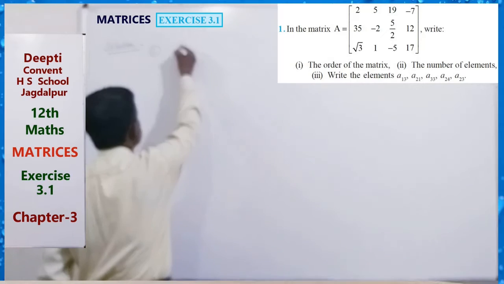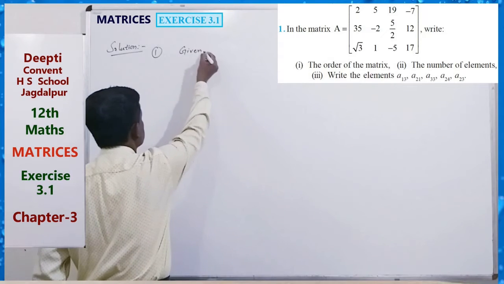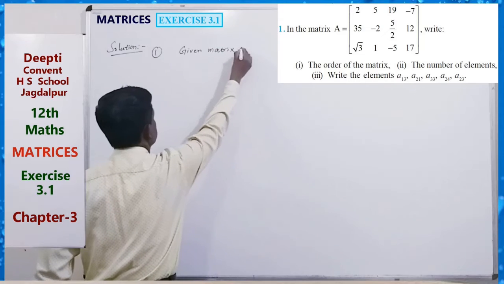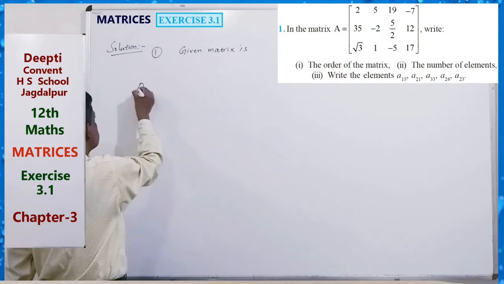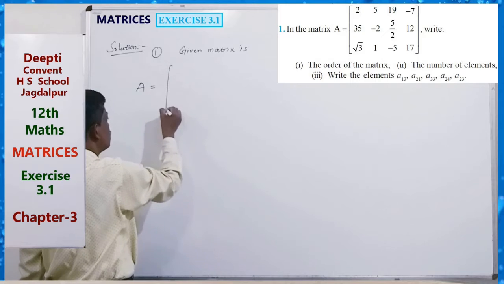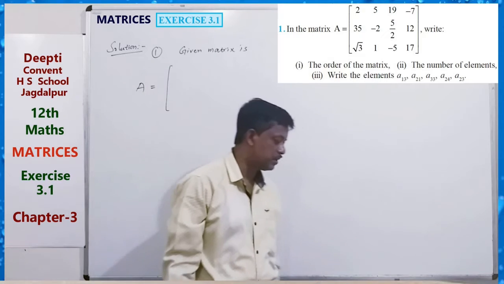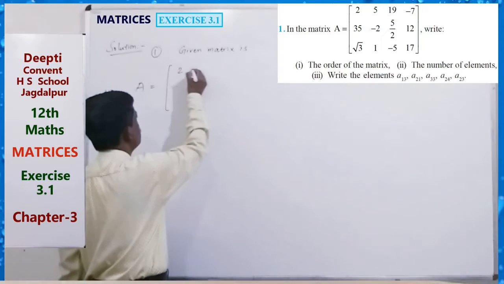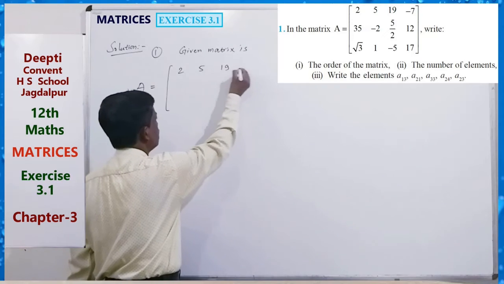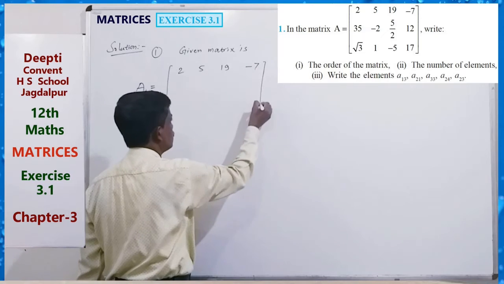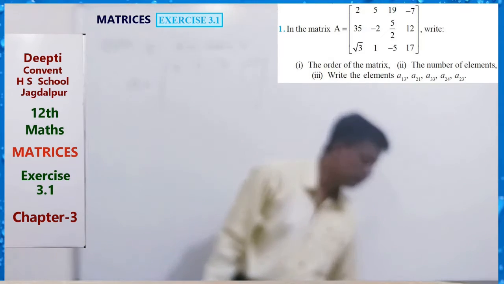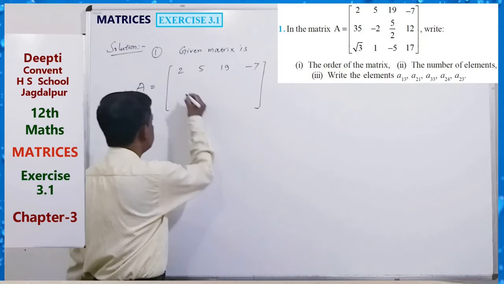The given matrix is A equals: the first row is 2, 5, 19, minus 7. The second row is 35, minus 2, 5 by 2, 12.